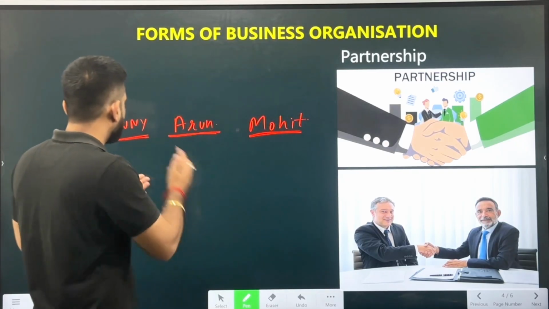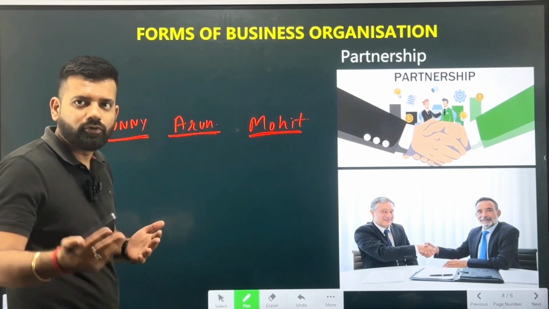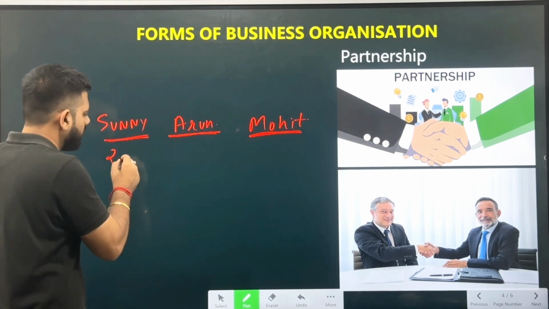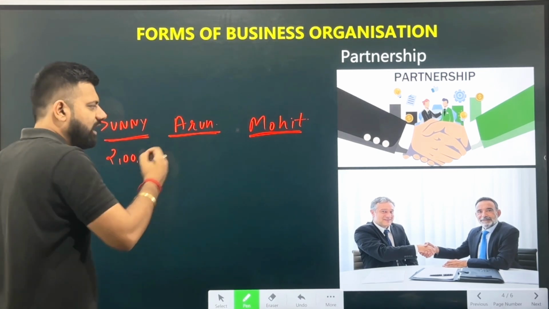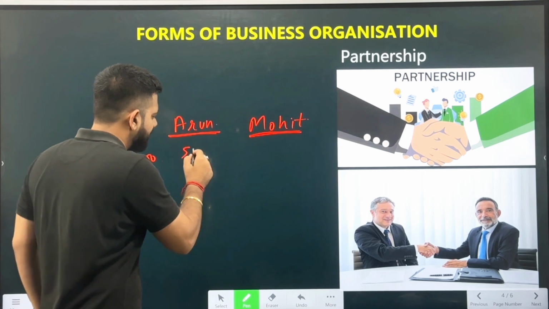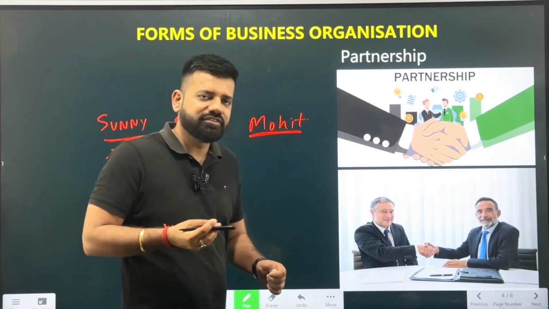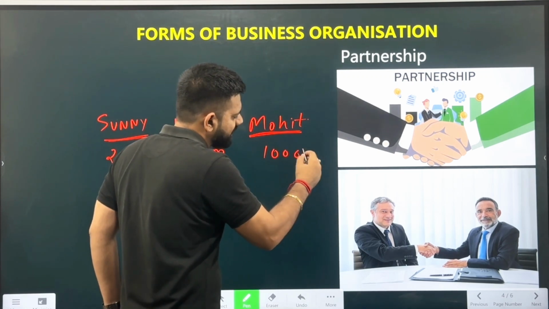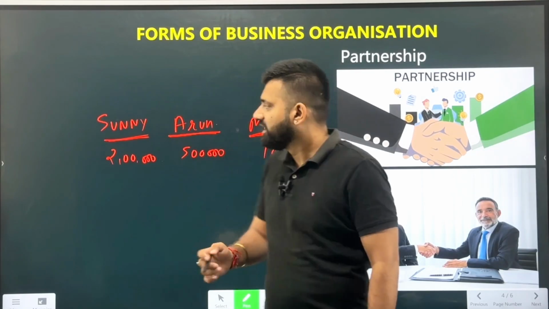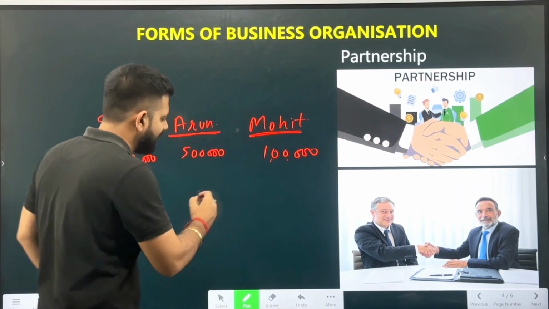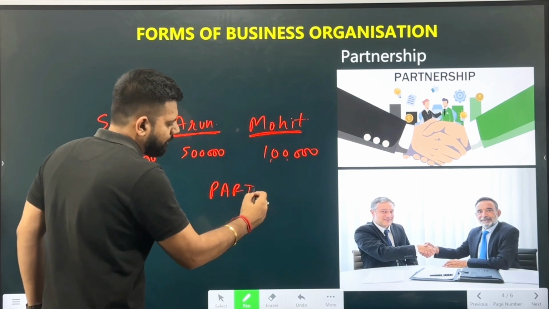So now Arun asked Sunny how much is the amount you can contribute in starting the business? So he told he will be contributing 2 lakh rupees. Arun told he will be contributing 5 lakh rupees in the business. Now Mohit told that I am not having sufficient funds, so I will be only contributing 1 lakh rupees in starting the business. So now we can see there are three partners who are basically aiming at starting the business, and they are also contributing the capital. Now they will be known as the partners of the business, and they will be forming the partnership deed.